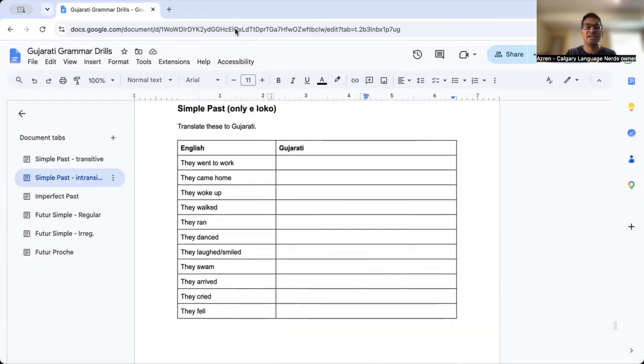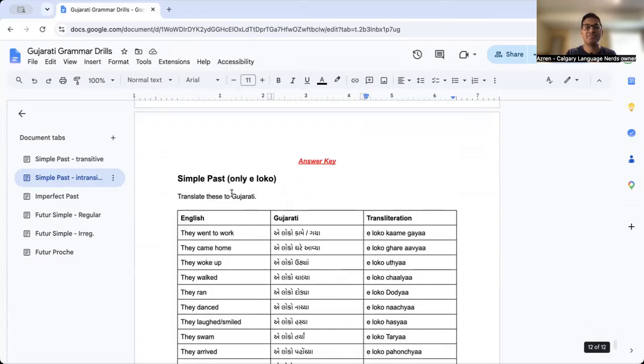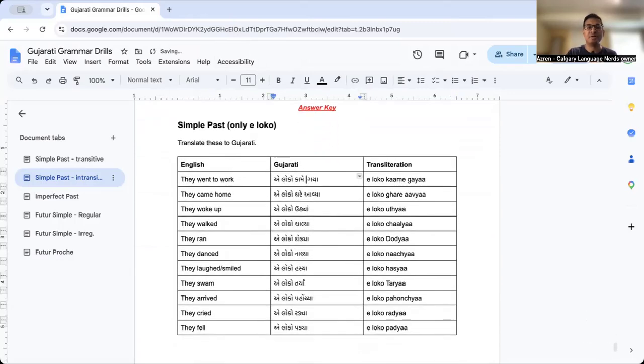Lastly, we have the word for they, eloko. Pause the video, try these here. Okay, here's the answer key. Again, lots of ya endings because we are in the plural, as always.